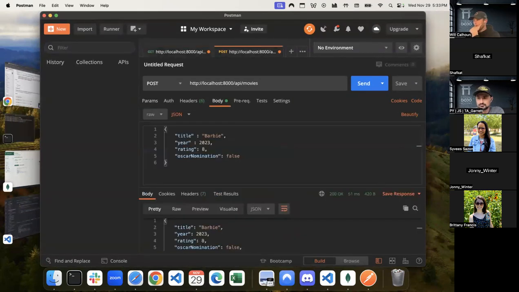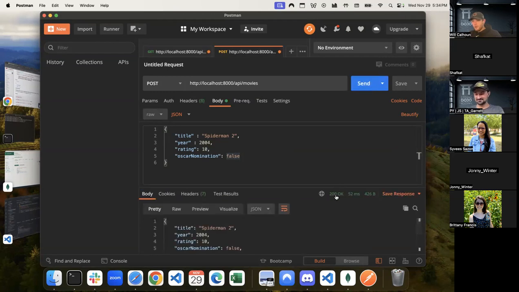Does anybody have another movie that we can do? Omar said Spider-Man 2. Omar, when was Spider-Man 2? When did that come out? 2004. What would you rate Spider-Man 2? 10. All right. Did it win an Oscar? I don't think it did. That would be my guess. Also, can we just talk about how some of the best movies don't win Oscars and some of the worst movies do? So that's my hot take. Anyway, we've got this. Let's send it.